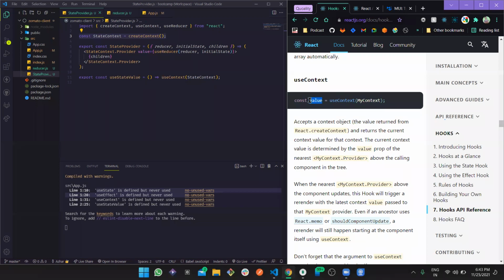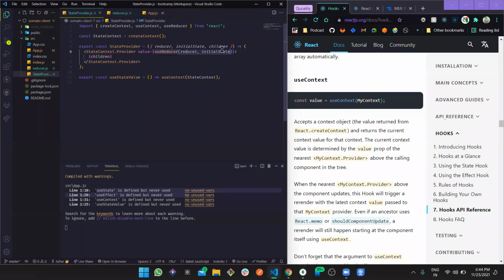The initial value is defined right here, where we wrap the entire application with that particular context dot provider. So the provider is basically providing the value. What value? The initial value.